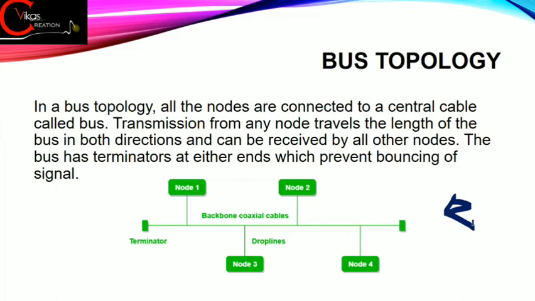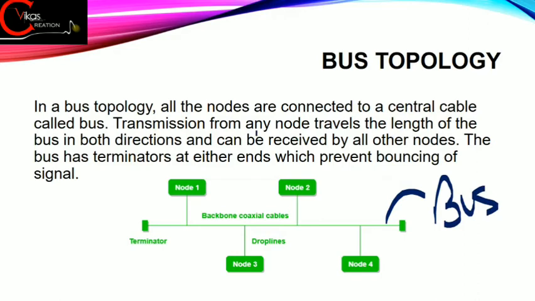Fine, the cable TV network that we have is an example of bus topology. Now let's read and learn. In a bus topology, all the nodes are connected to a central cable called bus. What is this bus? Bus means a wire. In our computer we have some system buses, I have taught you earlier. These system buses are the wires inside a computer. So this central cable is also termed as bus.